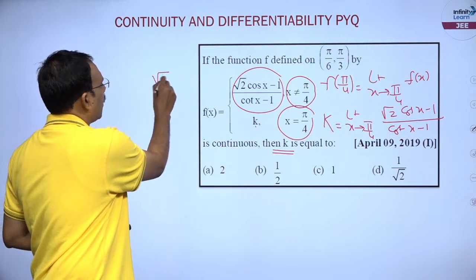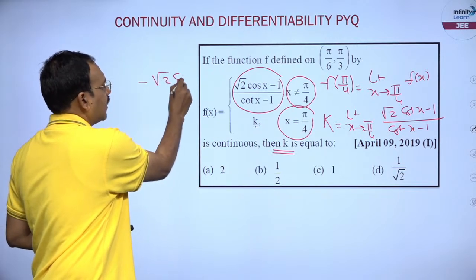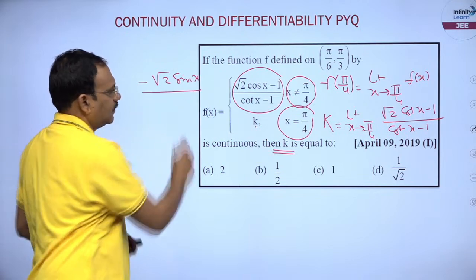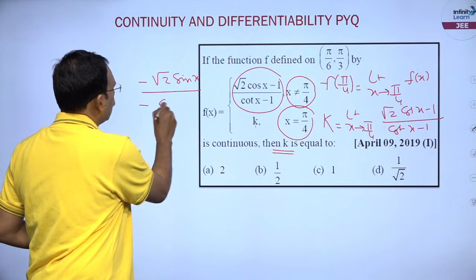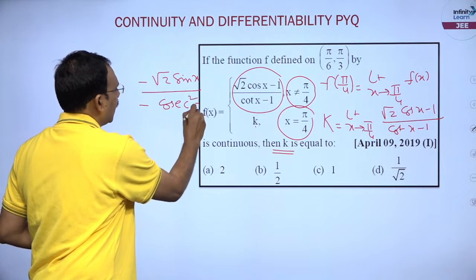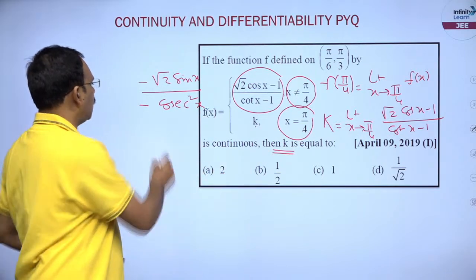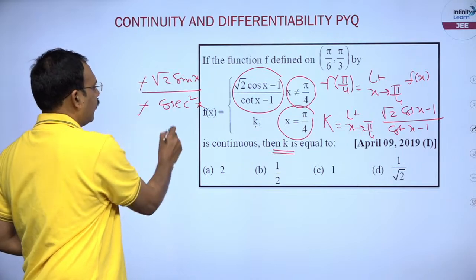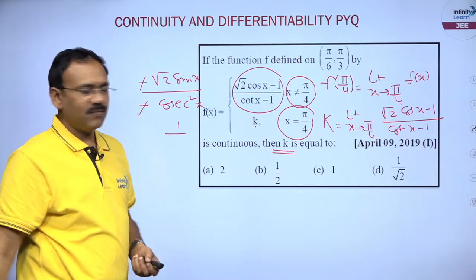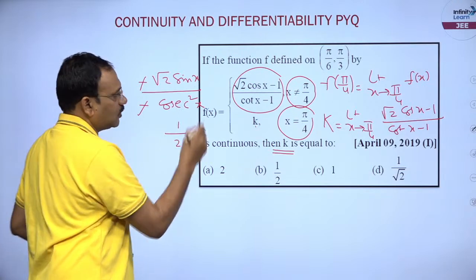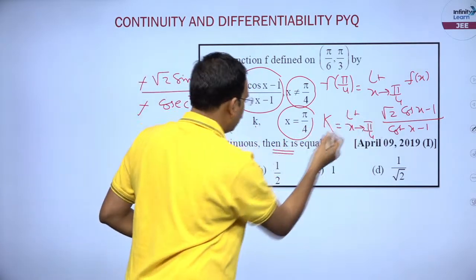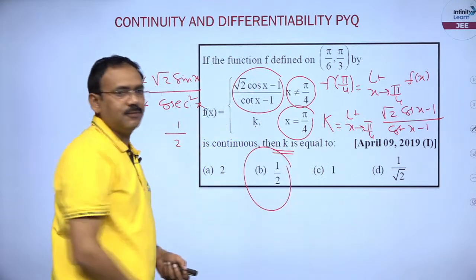Root 2 cos x derivative is minus sin x, by cot x derivative is minus cosecant square x. At x is equal to pi by 4, sin pi by 4 is 1 by root 2, numerator becomes 1, and cosecant square pi by 4 will become 2. So this limit is going to be 1 by 2. So k value is 1 by 2.